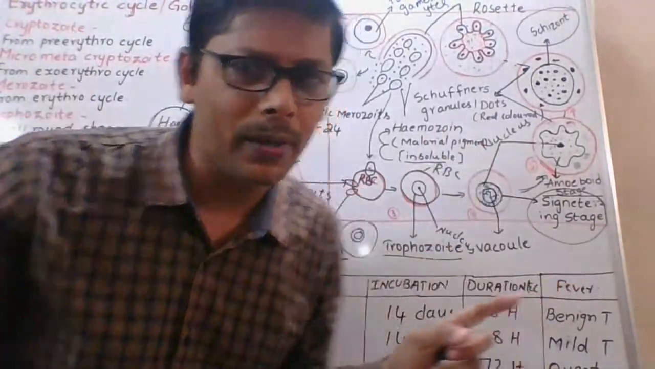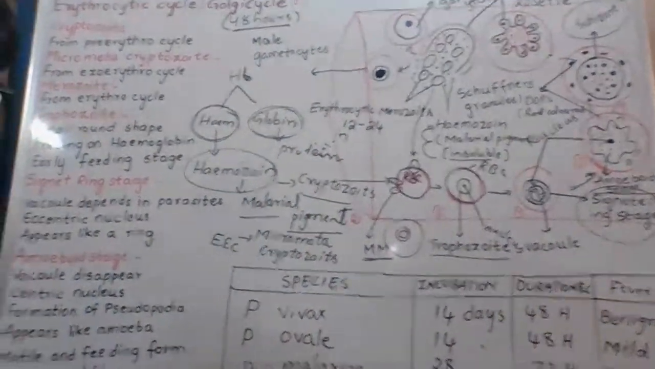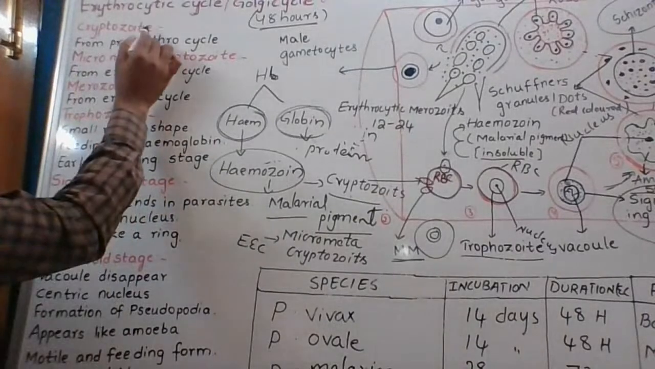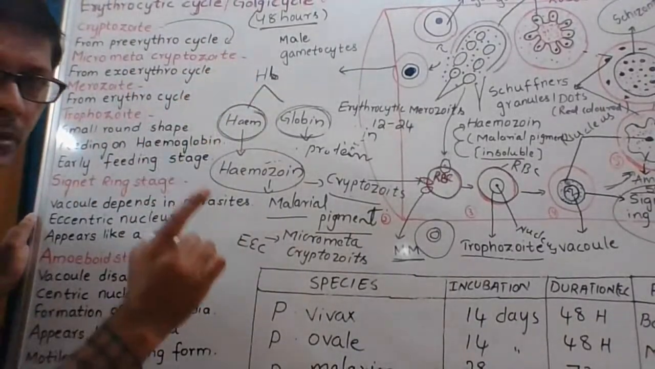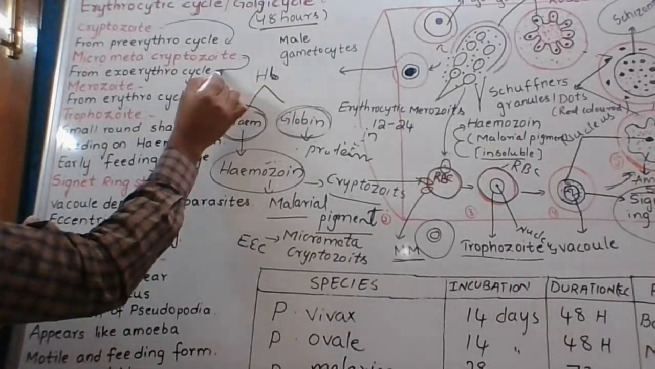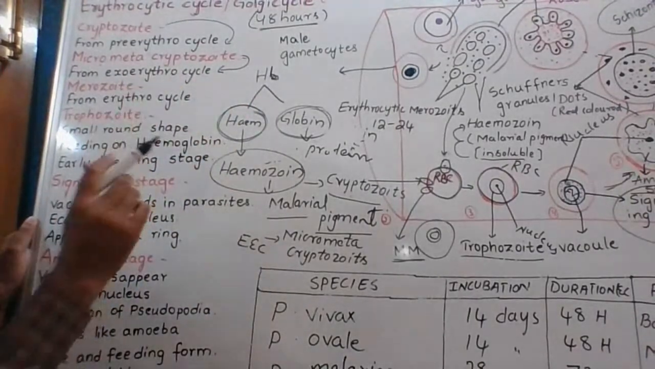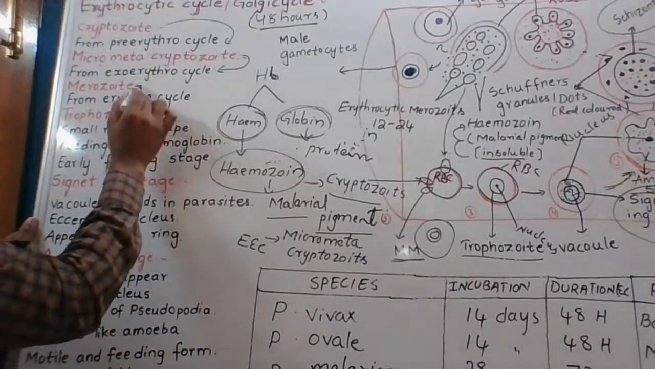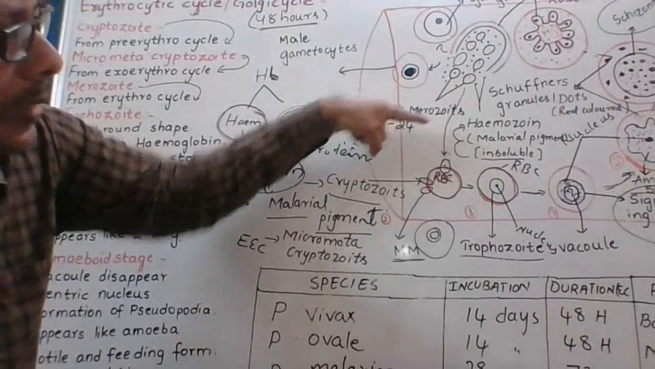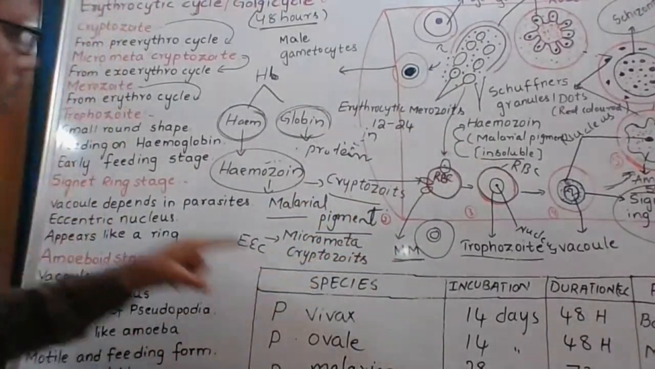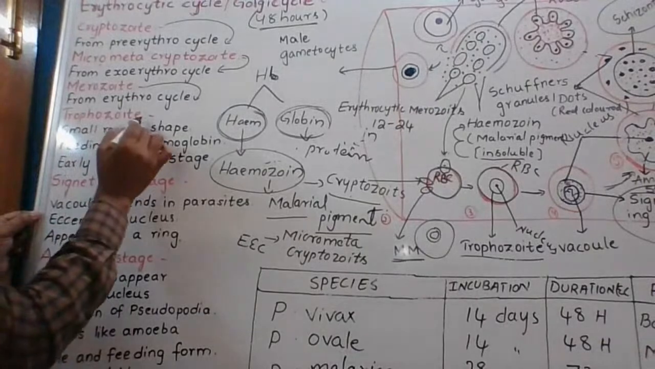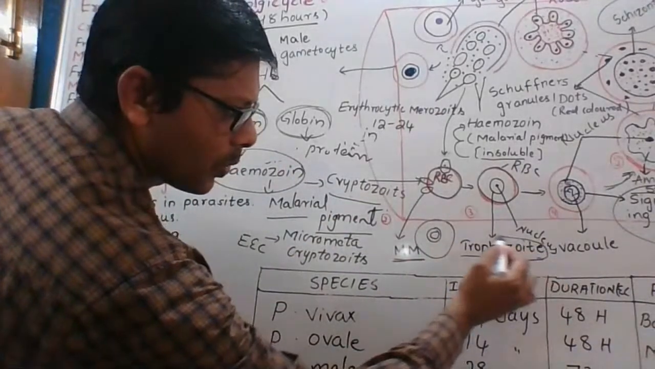I will tell you some points here. Look at this one. The erythrocytic cycle is initiated by cryptozoites of the pre-erythrocytic cycle, or micrometacryptozoites of the exoerythrocytic cycle. The next one is merozoites from the erythrocytic cycle. These three, merozoites of the erythrocytic cycle, cryptozoites and micrometacryptozoites, can initiate this cycle. Next, the trophozoite.